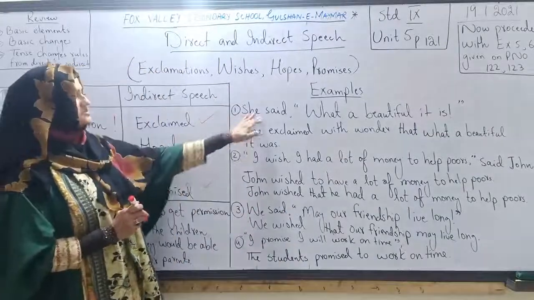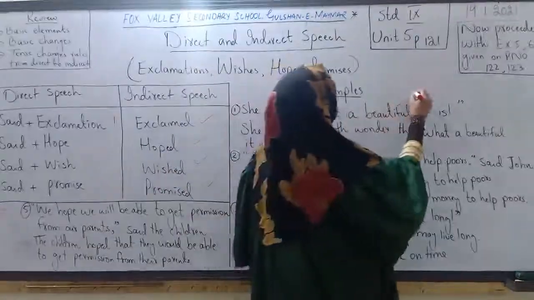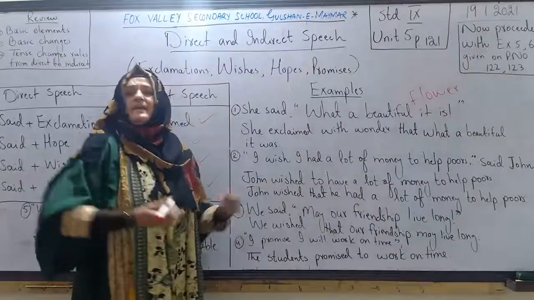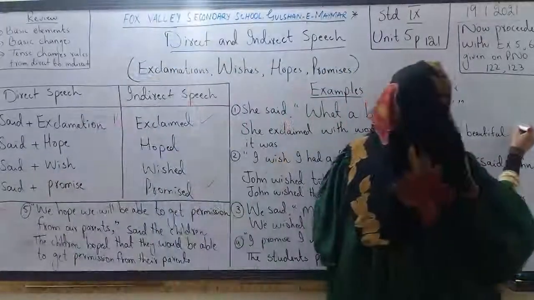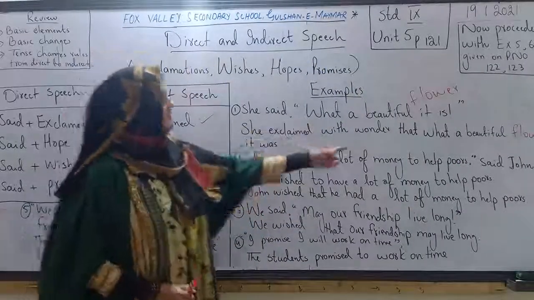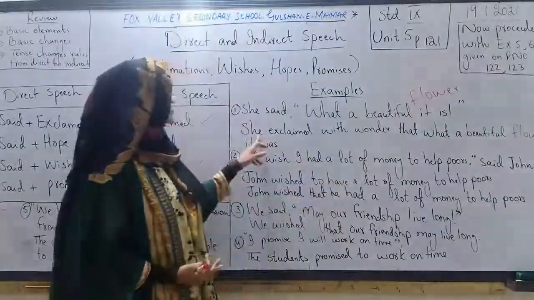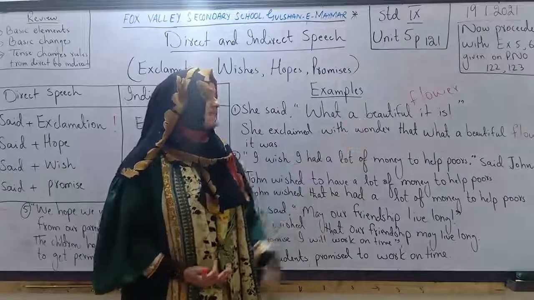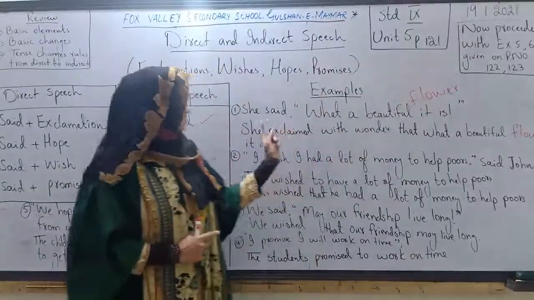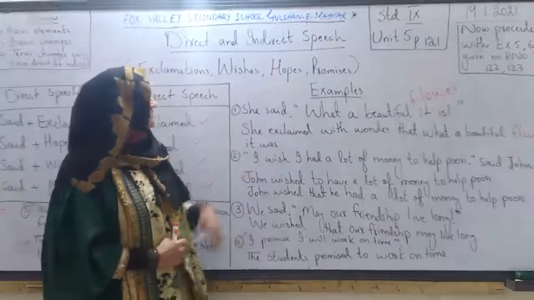For example, she said, what a beautiful flower it is. What a beautiful light, what a beautiful picture, any kind of thing. Let's suppose, what a beautiful flower. Fine, what a beautiful flower it is. Exclamation is there, it is a surprise, it is a wonder. So when we change it: she exclaimed with wonder that what a beautiful flower it was. You know, is is changed into was because it was in past tense. Now we are reporting, so it is was.